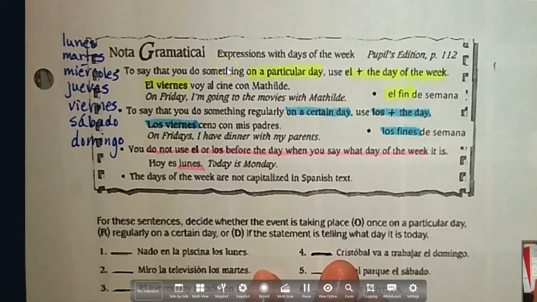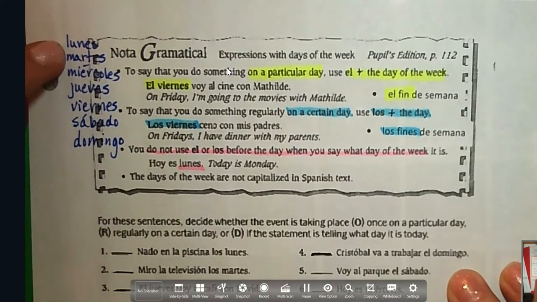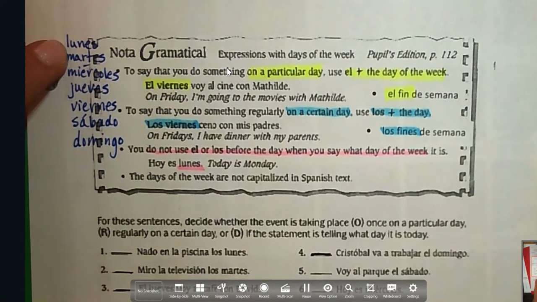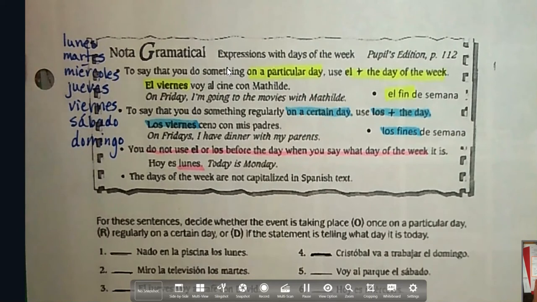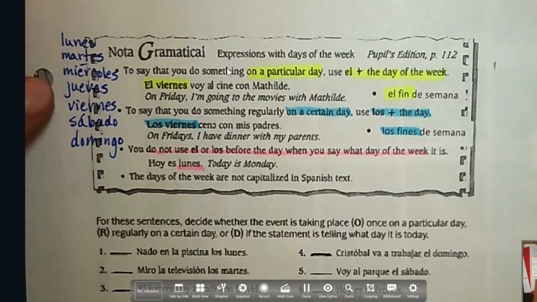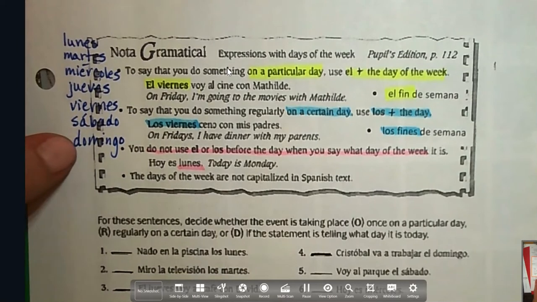Okay, now that you've printed out your notes, let's review the days of the week. Copy these down, pause me, and copy those down, please. Okay, lunes, martes, miércoles, jueves, viernes, sábado, and domingo are days of the week, starting with Monday, ending with Sunday.